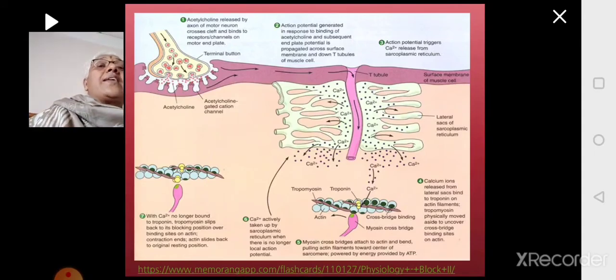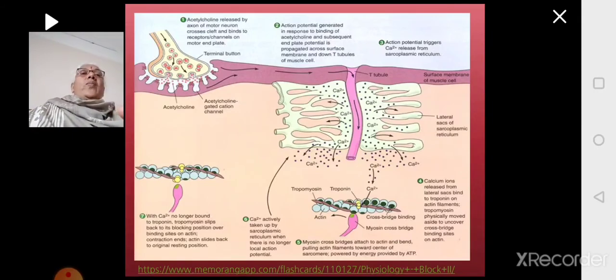So calcium will bind to the troponin C unit. Once it binds, the sliding mechanism will happen. We will do this in the next chapter, the sliding mechanism of the muscle proteins.